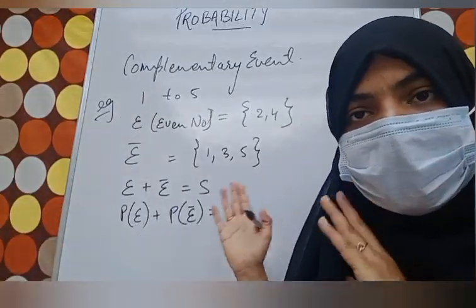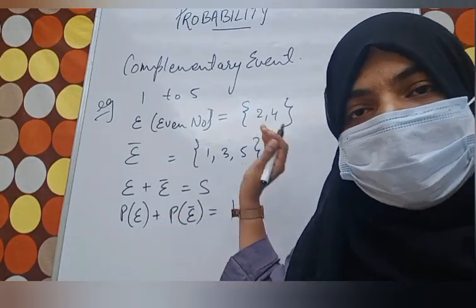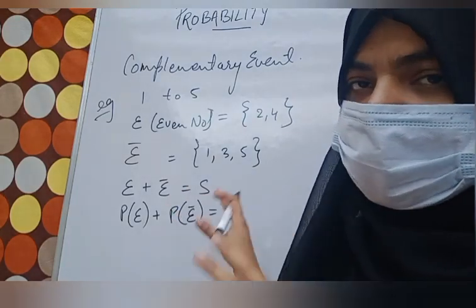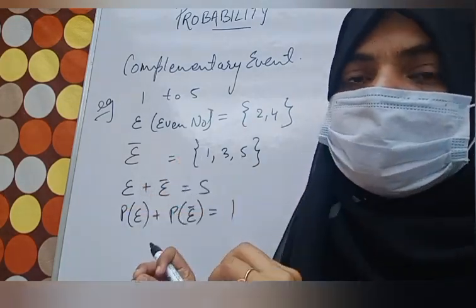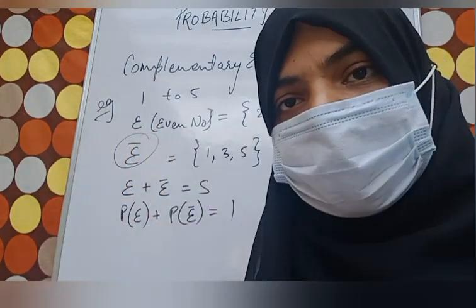Here complementary event is denoting what? The non-occurring event. It will be denoted by E bar. It can be a real variable, but we are taking it as E bar. So E bar will be denoted as a what? Complementary event. Getting my point? I hope this thing is clear.